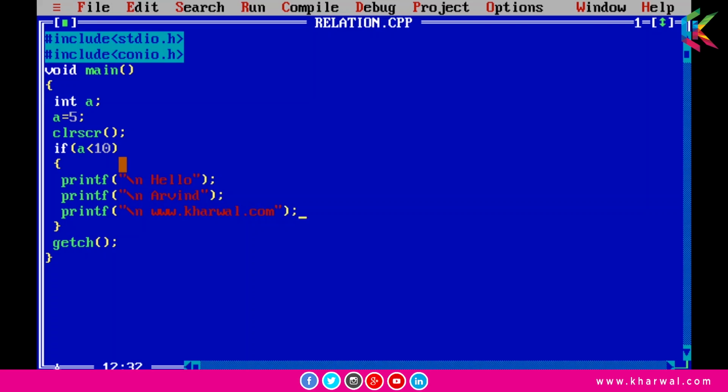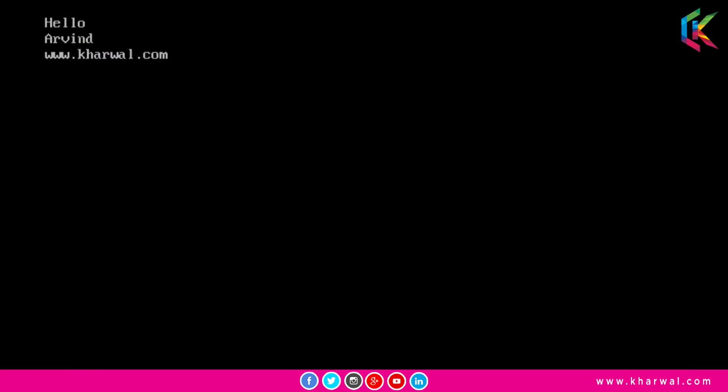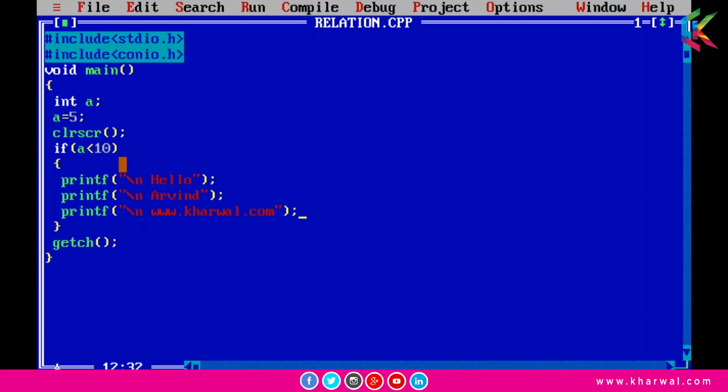Now guys, if I run this program, it is printing hello, Arvind and www.kharwal.com on separate lines. Now guys, if I change the value of a to 50, so let's do this. Now guys, if I run this program, there is no output. So I hope it is clear to you.